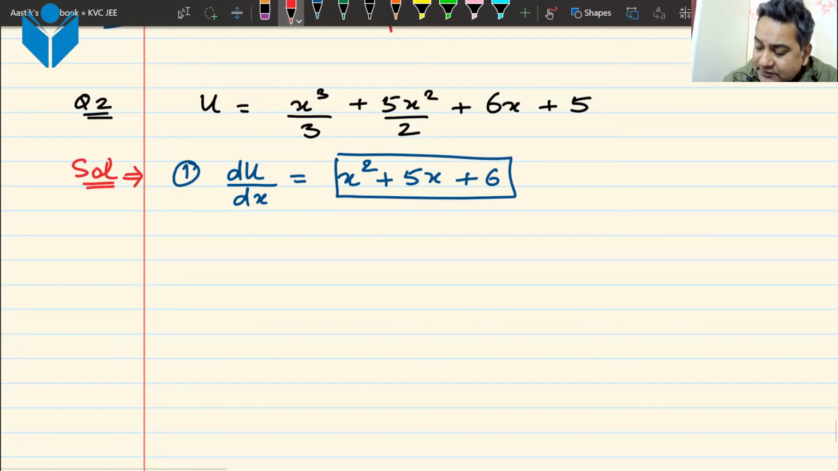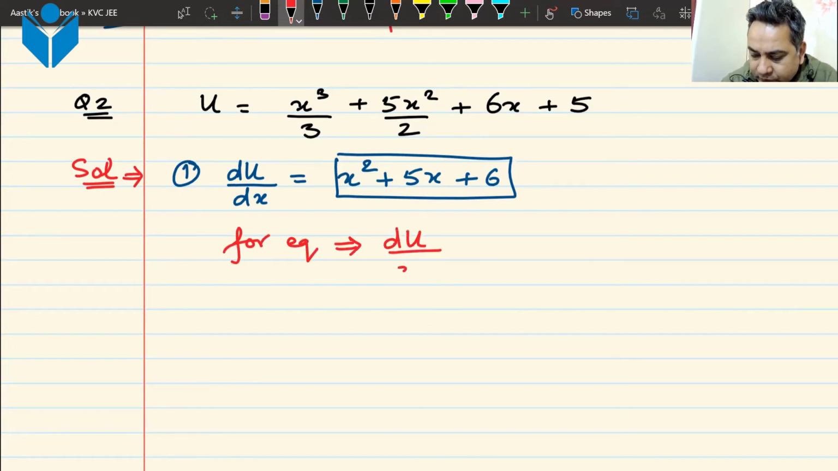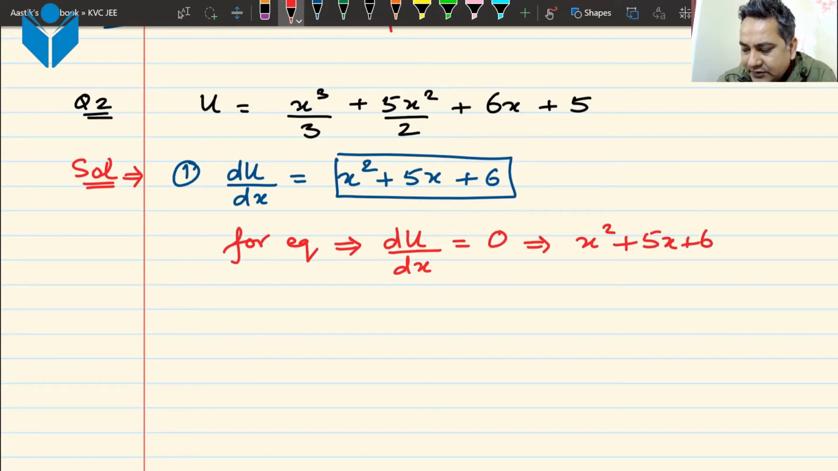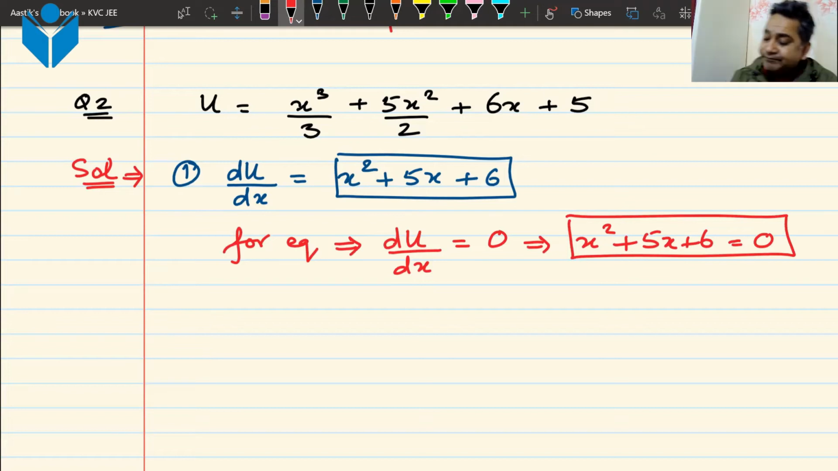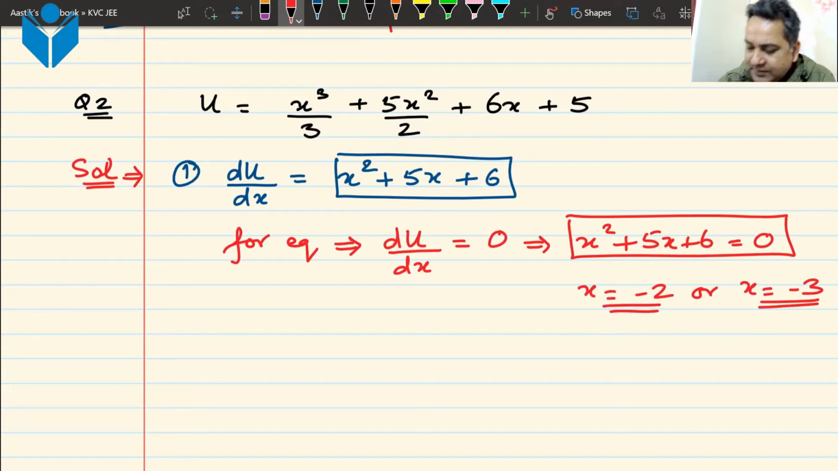Now for equilibrium, let us equate it to 0, right? So that we can do it here only. For equilibrium, du by dx should be 0. That implies x squared plus 5x plus 6 is equal to 0. This is a simple quadratic equation. Have you solved it? What are the solutions for this? Minus 3 and minus 2. x shall be equal to minus 2 or x shall be equal to minus 3. Absolutely correct. Simple maths, no complications. That was step number 1. What is the next step, beta?